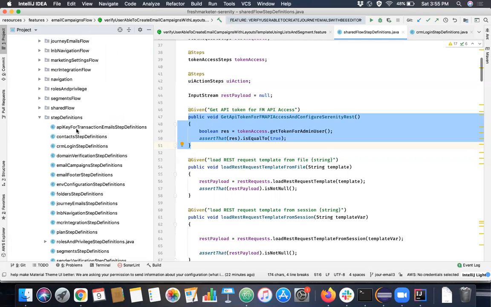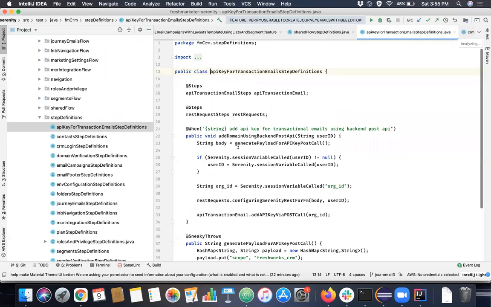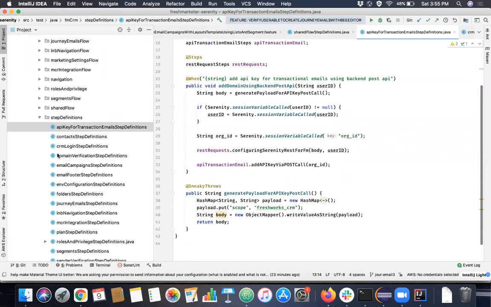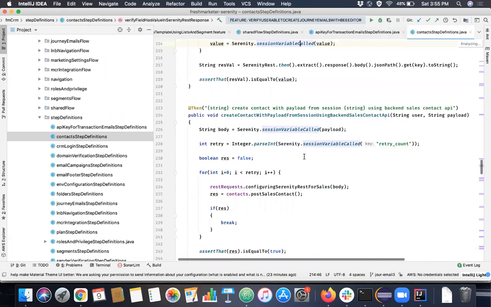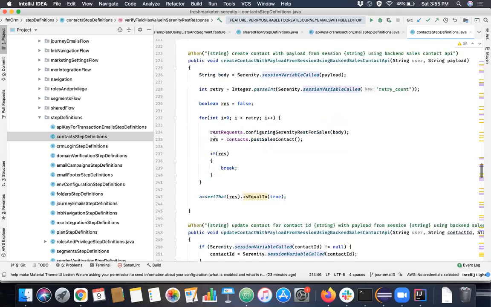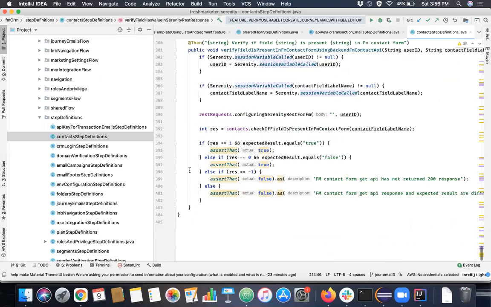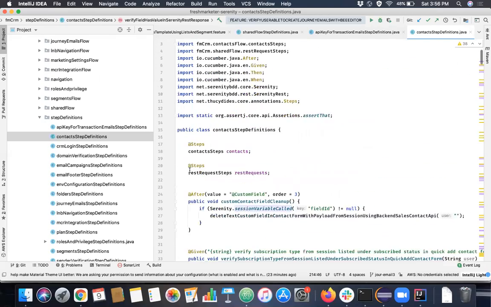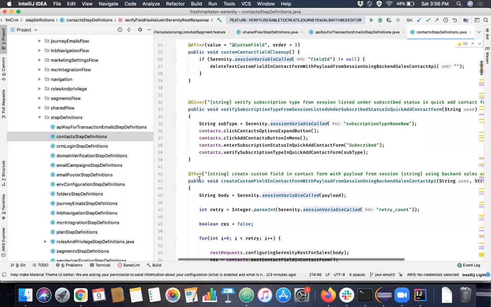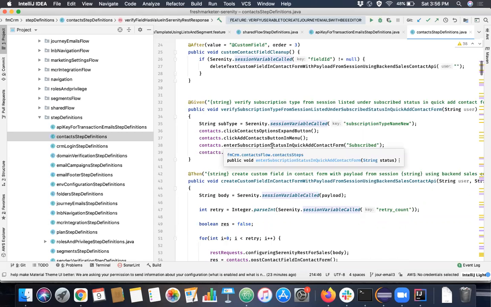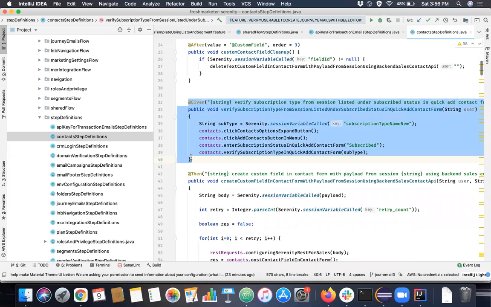In this step definition, you create a class like this. See, then here also then, right? So whatever feature steps you have written in the feature files, the actual implementation you are going to give in this step definition file only.